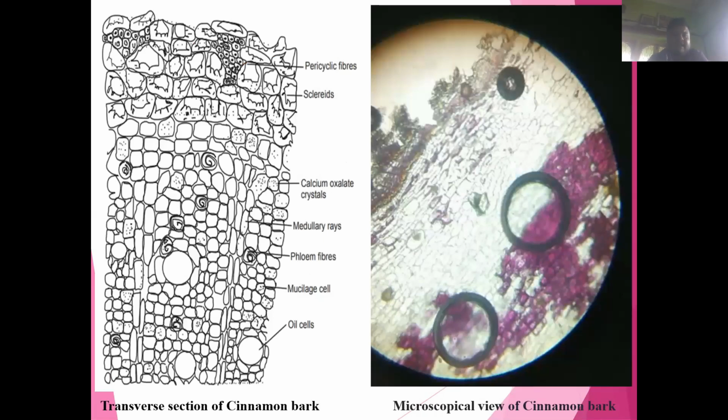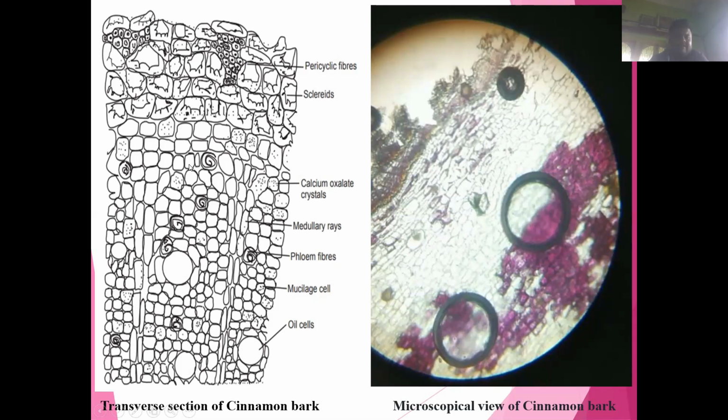Now this is the picture of the transverse section of the cinnamon bark, and on the right-hand side this is the microscopical view of cinnamon bark. This is the view under the microscope when the bark is cut cross-sectionally and placed on a slide under a microscope. The picture is shown on the right side.